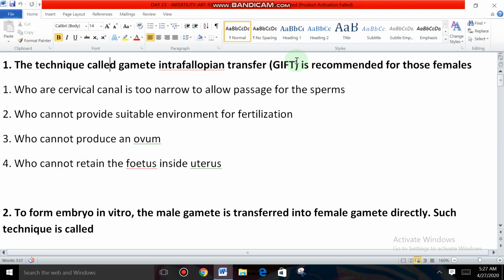So GIFT, gamete intrafallopian transfer, as discussed earlier, gametes are directly transferred into the fallopian tube. Gametes means both ova and sperms.